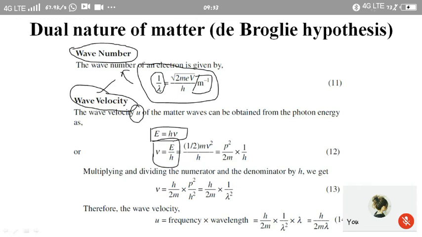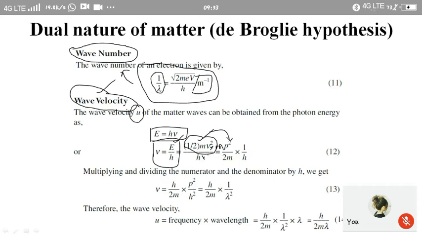Now if we assume that the energy is equal to the kinetic energy, because the particle will be in motion, only then do we have the waves associated with the moving particle. So if E is equal to kinetic energy, then the expression becomes half m v square by h. Now this half m v square we are converting into the momentum. That can be done by multiplying the numerator and denominator with m.